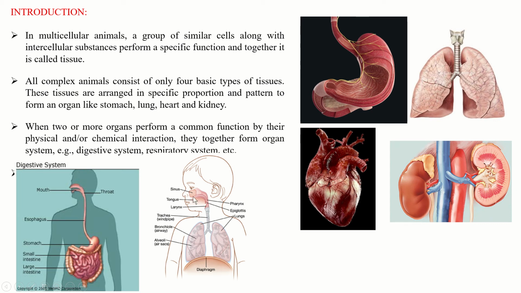Digestive system, then the respiratory system. You can see different organs, that is the trachea, then bronchioles and the lungs. They together form the respiratory system. So a group of cells is called a tissue and performs a certain function. Then a group of tissues together forms an organ, and a group of organs forms the system.